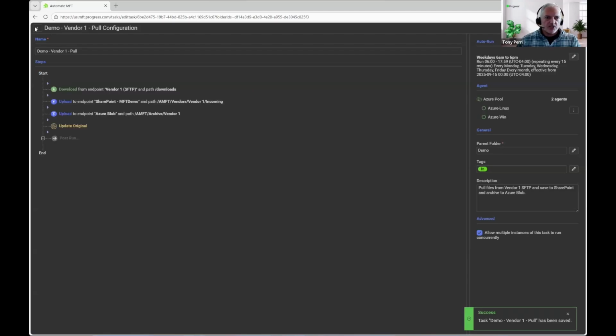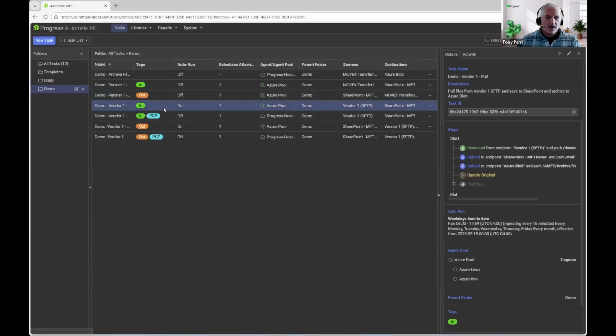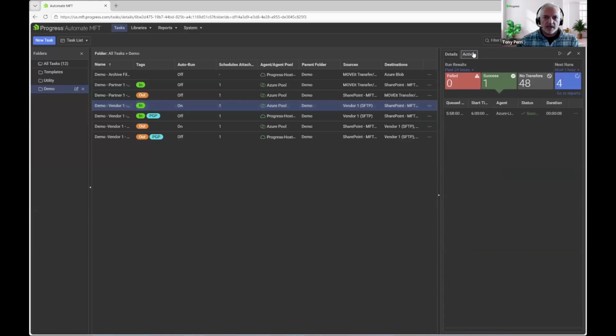And then, like we touched on, everything about that task running and what it did is available right here in the control plane as well. So if I look at the activity for that task, I can see here that it ran successfully, right from this centralized control plane.